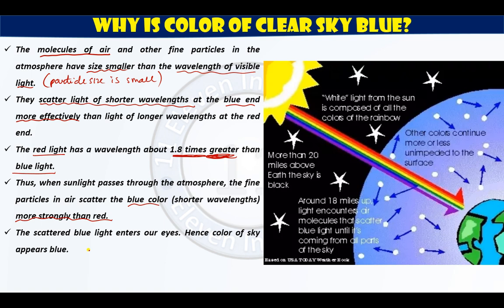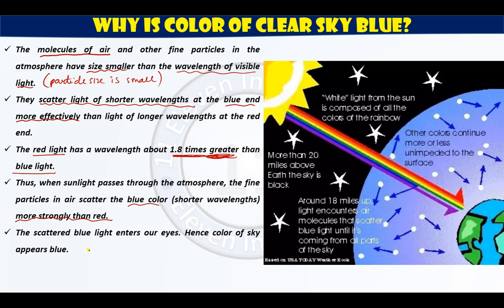Why does the color of sky appear blue? Simply, the sunlight is composed of 7 colors. This sunlight enters the Earth's atmosphere and interacts with the different particles present in the atmosphere. When it interacts with the particles, it will scatter its 7 colors. But out of the 7 colors, those colors will be more scattered whose wavelength is less.